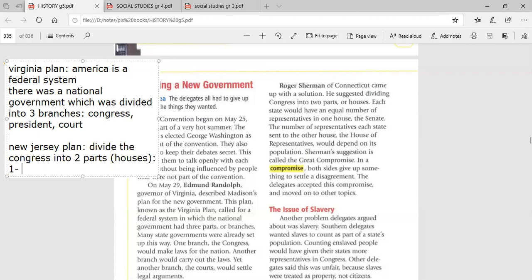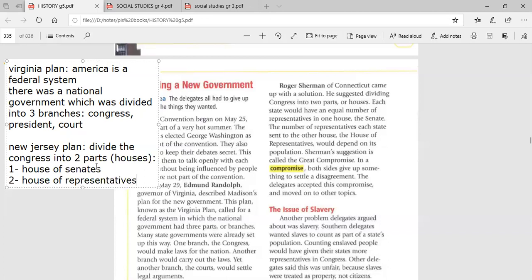These two houses are the House of Senate and the second is the House of Representatives.